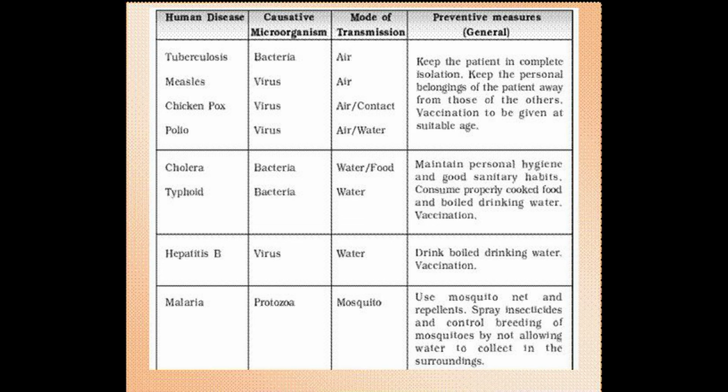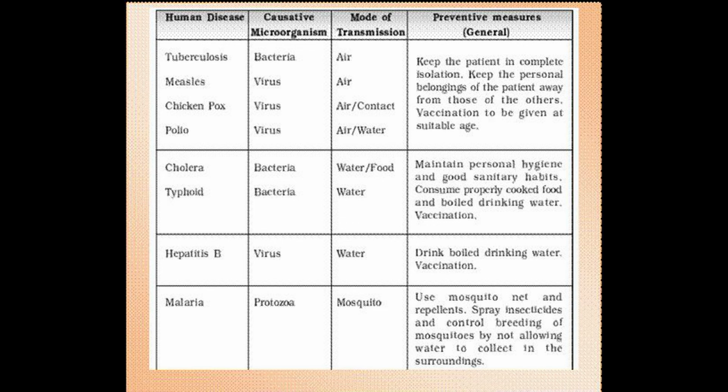The mode of transmission is all through the air. Okay, so how can we prevent it? We keep the patient in complete isolation. Keep the personal belongings of the patient away from those of others. Vaccination to be given at a suitable age. Like this, we can prevent the disease.